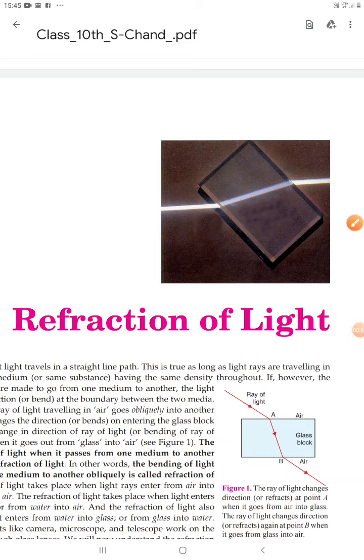Friends, today we will discuss refraction of light. We have already discussed reflection of light. Now there is another term, which is refraction of light.